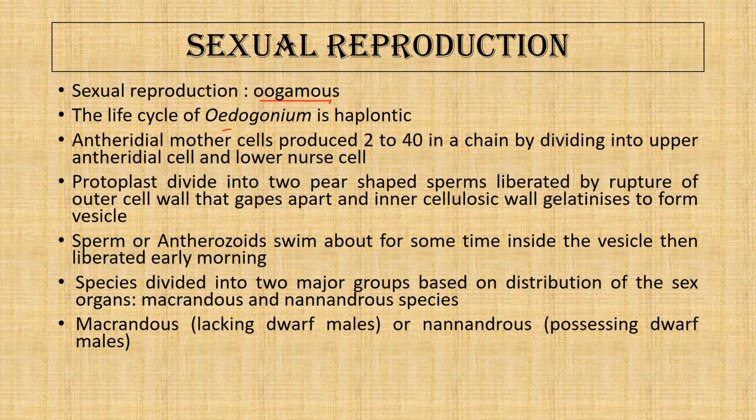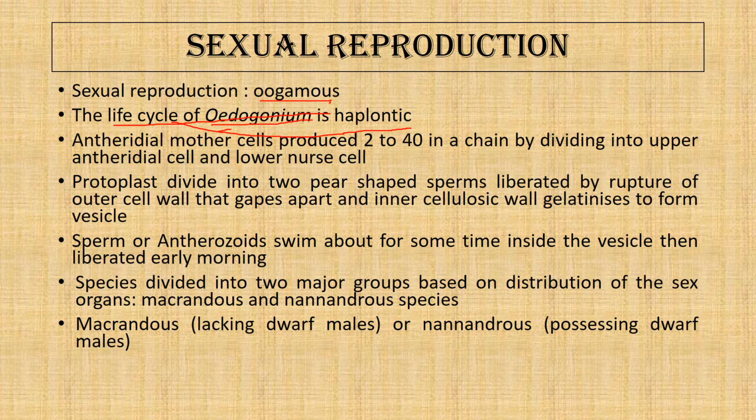Now, Oedogonium is an alga which is haploid for most of the period, so the life cycle is haplontic. The life cycle of Oedogonium is haplontic. So in Oedogonium, the sex organs are antheridium and oogonium.